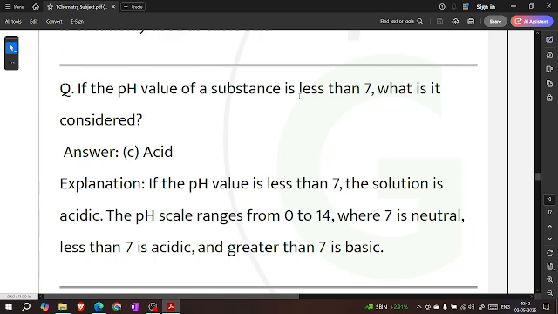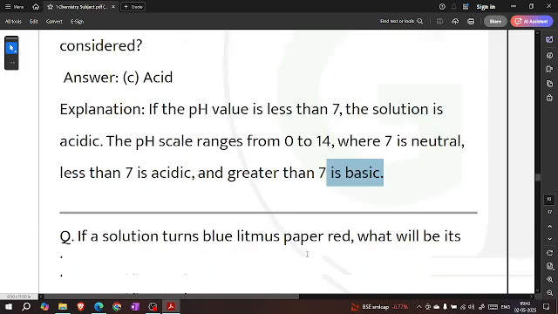If the pH value of a substance is less than 7, what is it considered? Acid. When the pH value is less than 7, the solution is acidic. The pH scale ranges from 0 to 14, where 7 is neutral, less than 7 is acidic, and greater than 7 is basic.